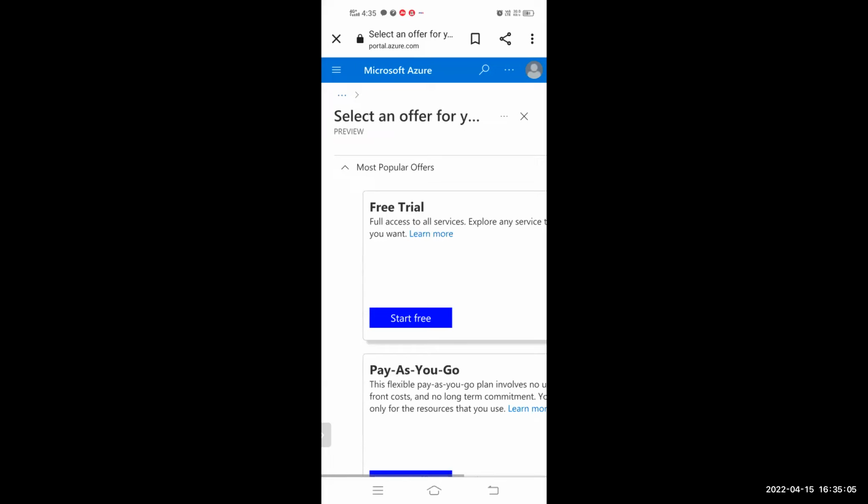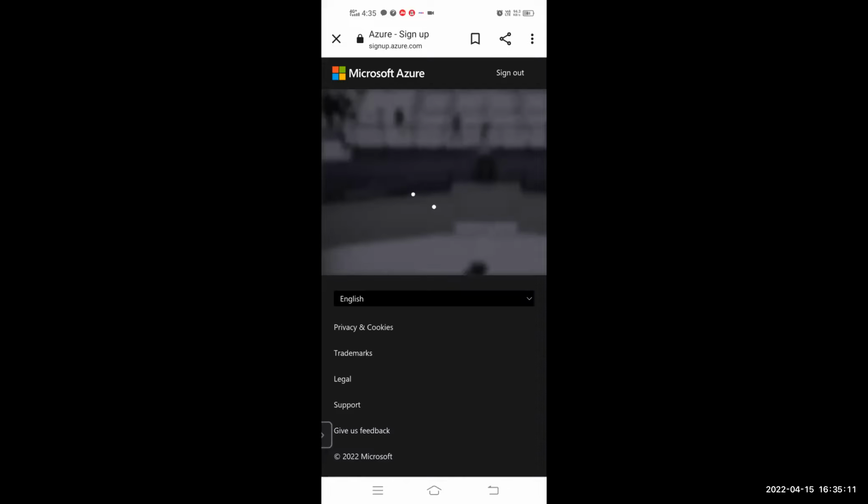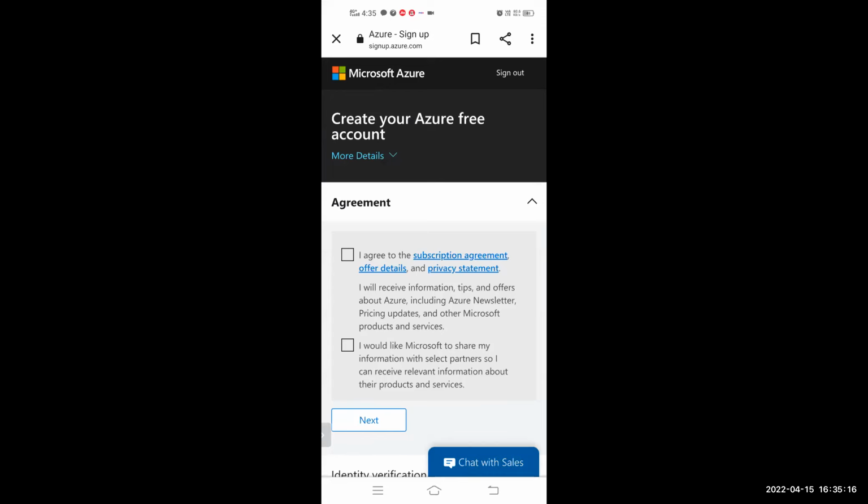Now click on start free, and if you want pay as you go, anyone can go ahead with pay as you go, but do not do that. Don't get into that right now. And you'll see, it took you to the same page. So either you can come from subscription, or you could click on start. Now agree and check both boxes and click next.